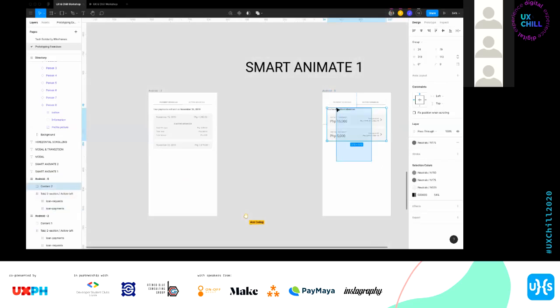Diba? So I'm going to get content 2, copy it here, and then sa X niya, I'm gonna add yung 360 na width. Where is it? So it's here na. So that when I go transition here, this moves pa ganon.